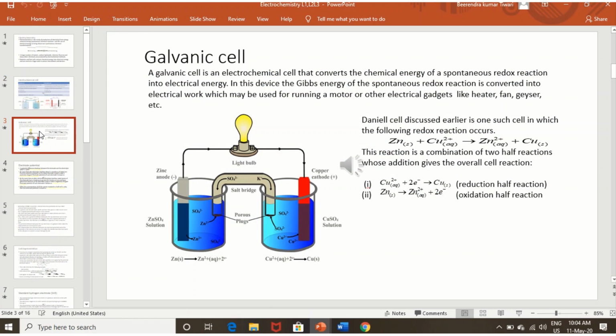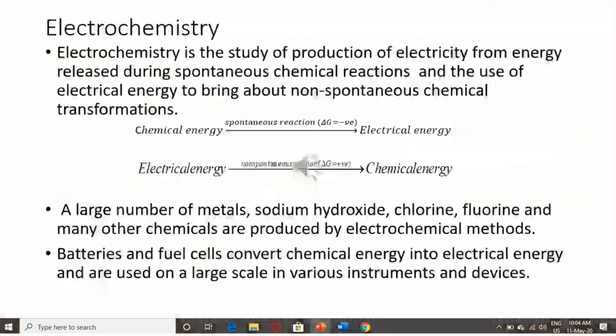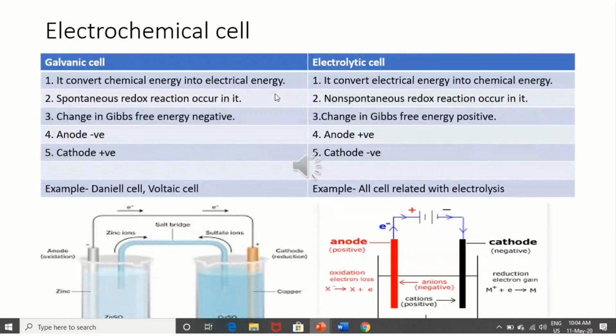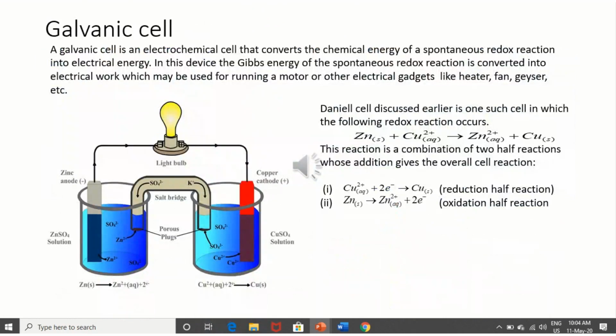A galvanic cell is an electrochemical cell that converts the chemical energy of a spontaneous redox reaction into electrical energy.